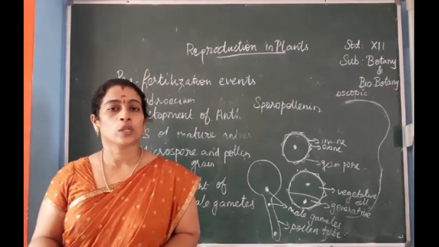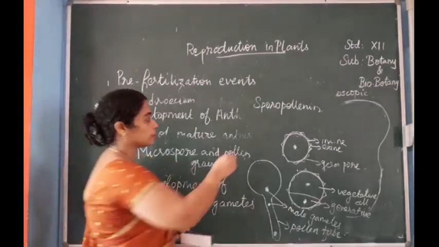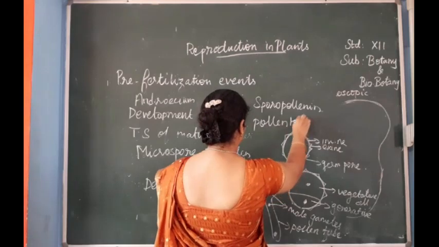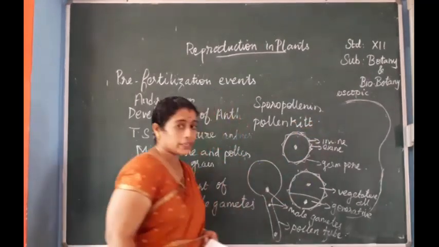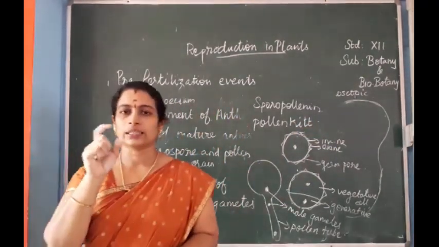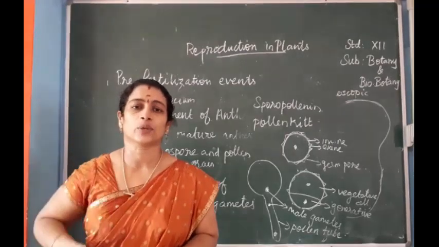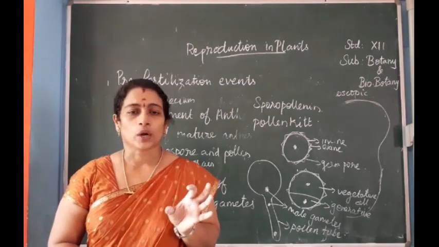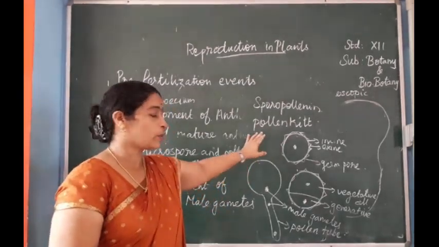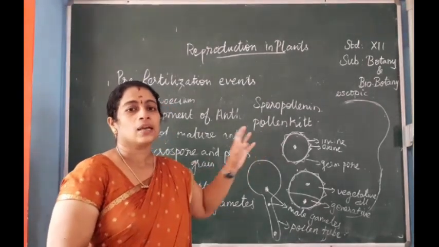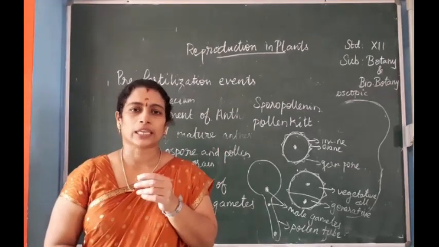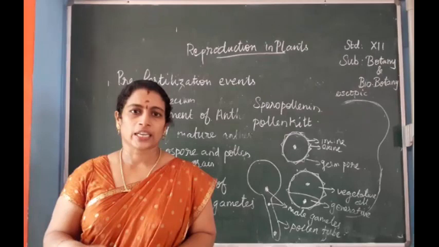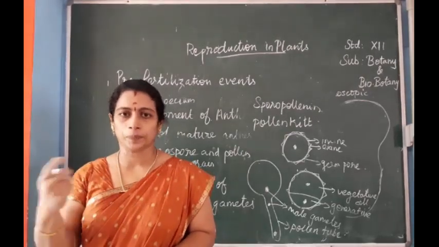Then next, pollen kit. What is pollen kit? This is the yellow colored region. When you see the pollen grains, you can see a yellow colored structure surrounding them. That is formed of pollen kit. It is made up of carotenoids, and the yellow color attracts insects towards the flower.